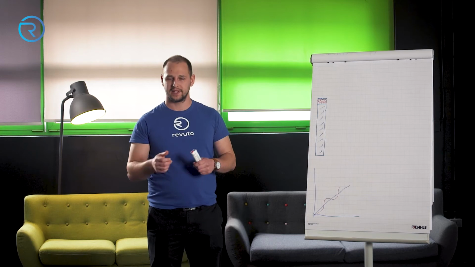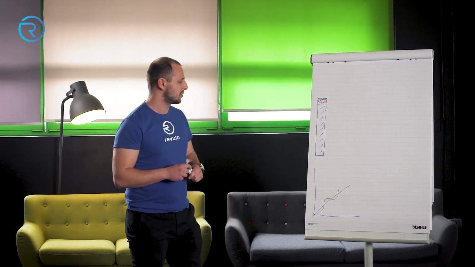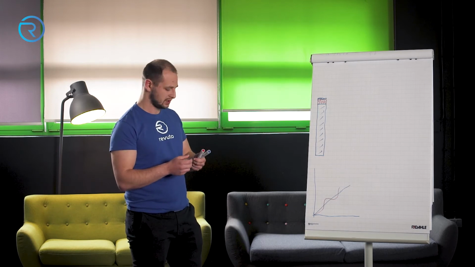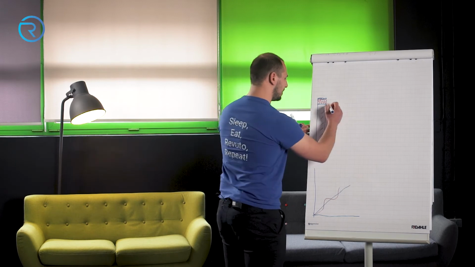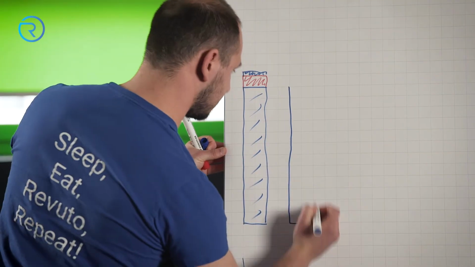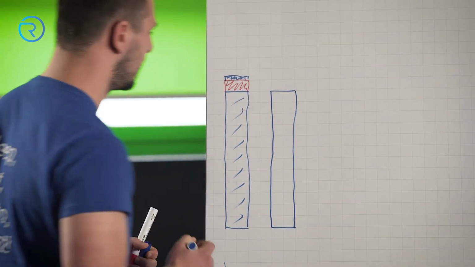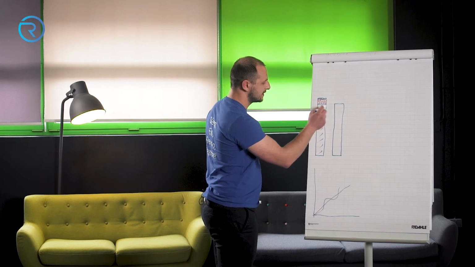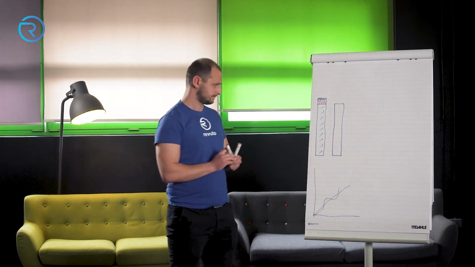So what is deflation? Well, deflation is actually the opposite of inflation. So we will draw another column that will look a little bit different, but let's say like this. And let's say this is today the amount of a deflationary asset we have on the market.